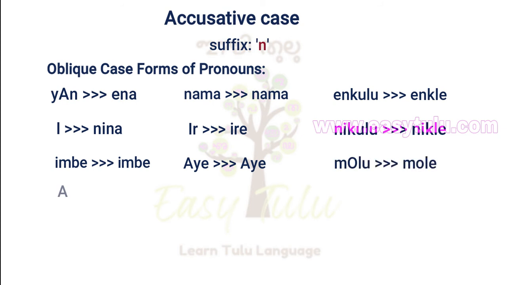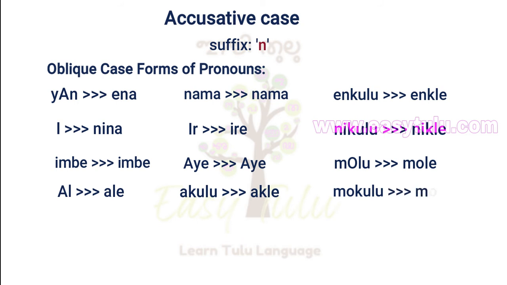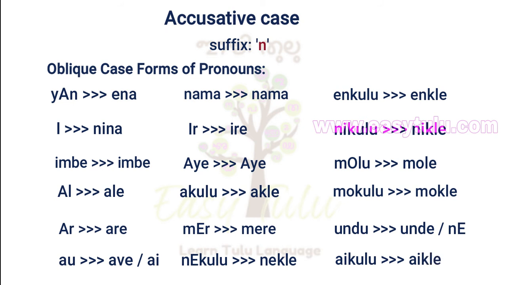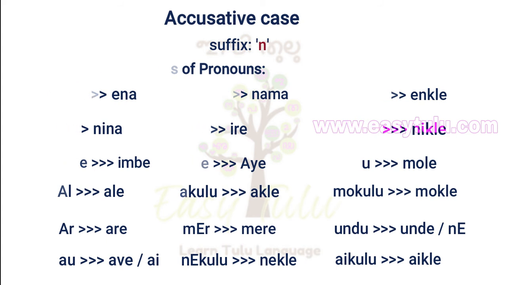Molu becomes Male. Alu becomes Ale. Akulu becomes Akle. Mokulu becomes Mokle. Aru becomes Are. Meru becomes Mere. Undu becomes Unde or Ne. Au becomes Ave or I. Nekulu becomes Nekle. Aikulu becomes Aikle. These are the oblique case forms of pronouns to which we have to add suffixes in different cases other than nominative.